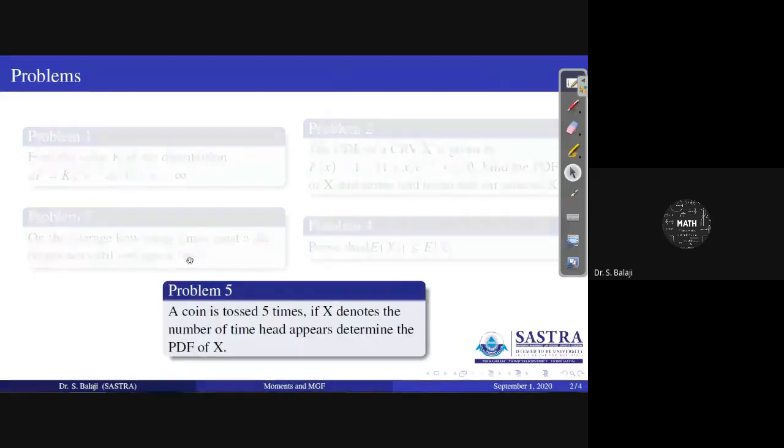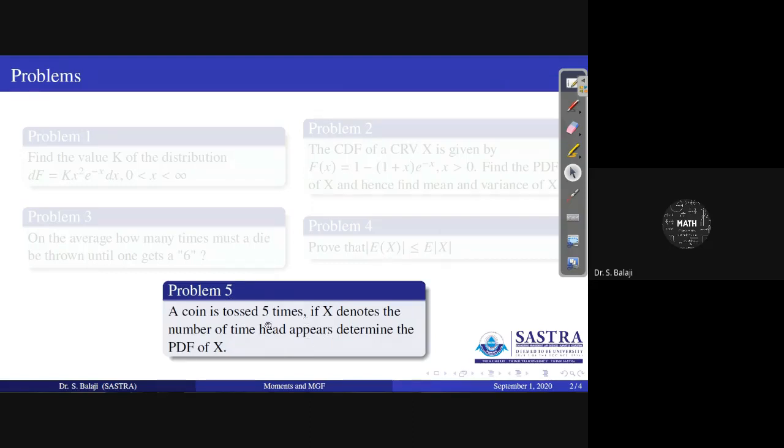You see another problem here. A coin is tossed 5 times here. If x denotes the number of times head appears, then they are asking to determine the PDF of x. Determine the PDF of x here.